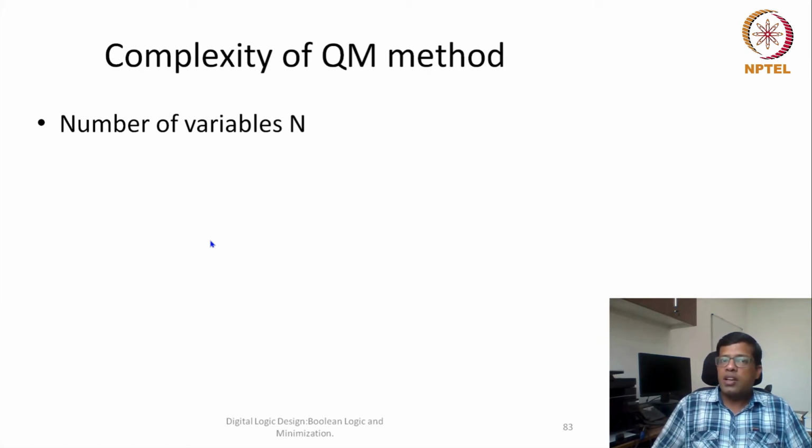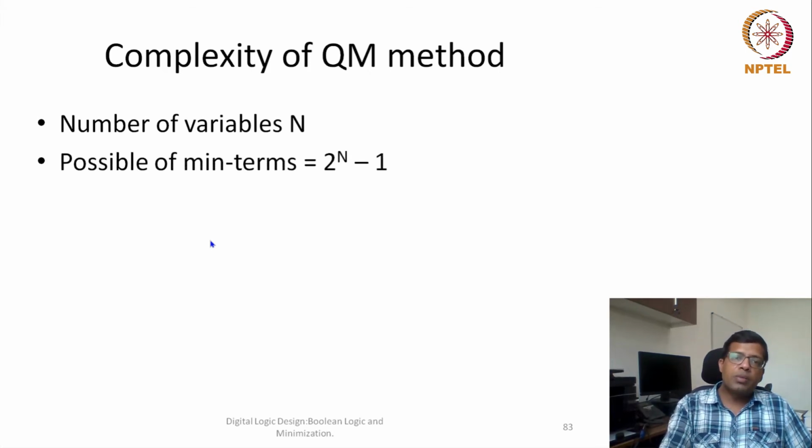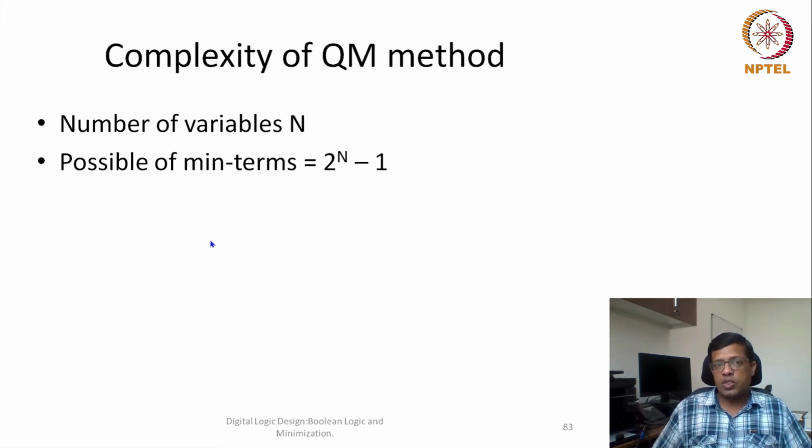and given n variables, how many min terms or max terms would there be? The maximum possible number of min terms is 2 to the power n minus 1. So for example, for n equal to 4, there could be 15 min terms.